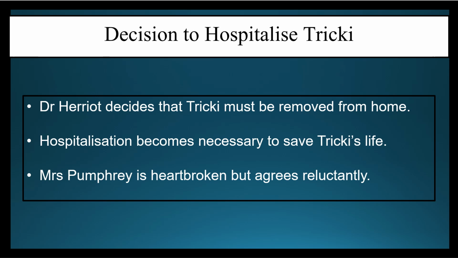So now, eventually, when Mrs. Pumphrey had called Dr. Harriet again, Dr. Harriet decided कि Tricky अगर घर पे रहेगा तो he won't be able to get well because Mrs. Pumphrey would not be able to control herself. तो Dr. Harriet decided कि Tricky must not stay at home, and hospitalization became necessary to save Tricky's life.